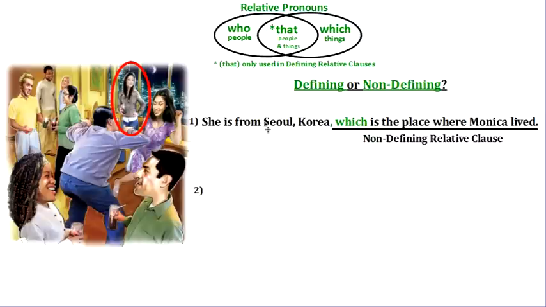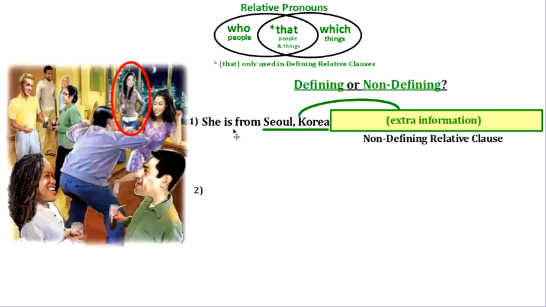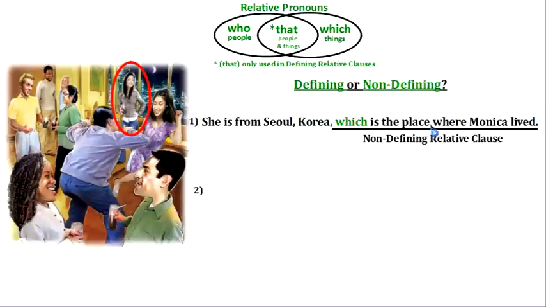Now let's look at another reason. She's from Seoul, Korea, which is the place where Monica lived. I'm using a comma, and remember that with non-defining relative clauses, we use that comma to separate it from the other part of the sentence. A good way to think about non-defining relative clauses is to ask, does this make sense? She's from Seoul, Korea. Yeah, that makes sense. I don't need any extra information to understand this sentence, to understand what we are talking about. So if it makes sense, then I know that the extra information is always non-defining, right?